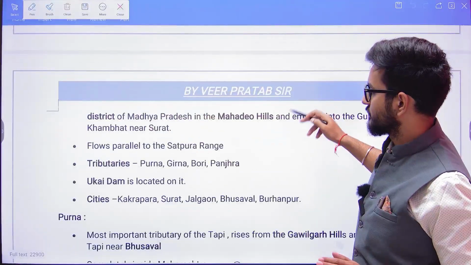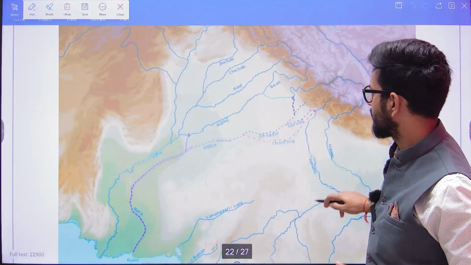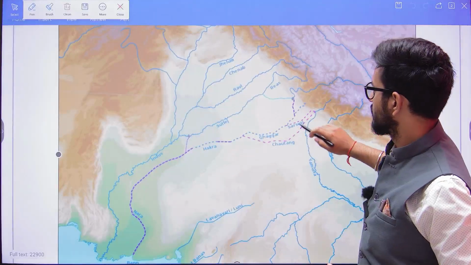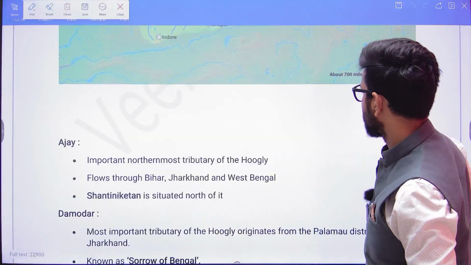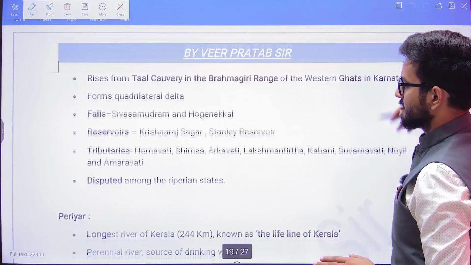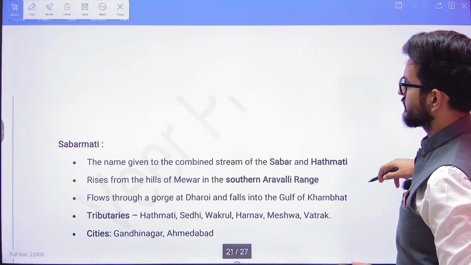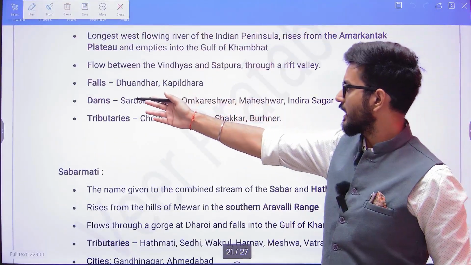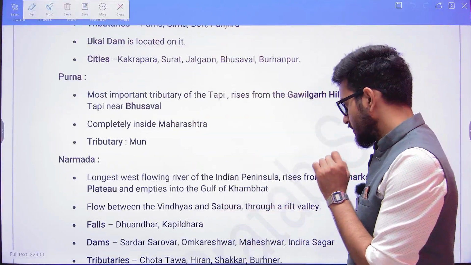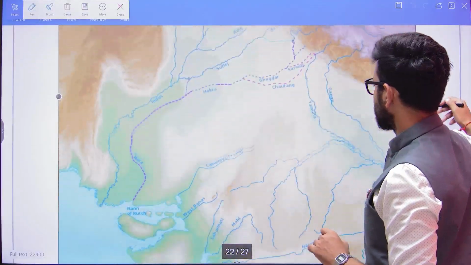Okay, just look at this. Here there is another diagram. These are the rivers. Okay, yes, this is important. Just look at it. Dams, tributaries, I have written everything. Which are the dams, which are the tributaries, and everything. So this detail, this list is very much important, and you can go through it.